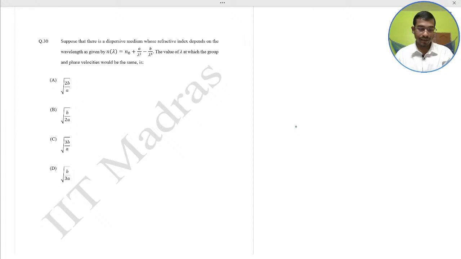So here it is given that the phase velocity and the group velocity are the same.